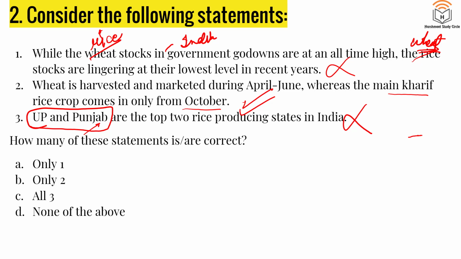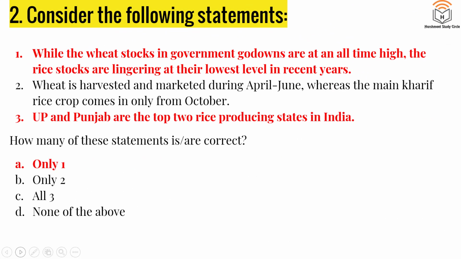Tell me in the comment section, if UP and Punjab are not the top two rice producing states in the country, then which two are? Or rather, tell me the top three rice producing states in the country. Let's see if you know the answer in the comment section. The answer for this question will be A. Only one of the three given statements here is correct.